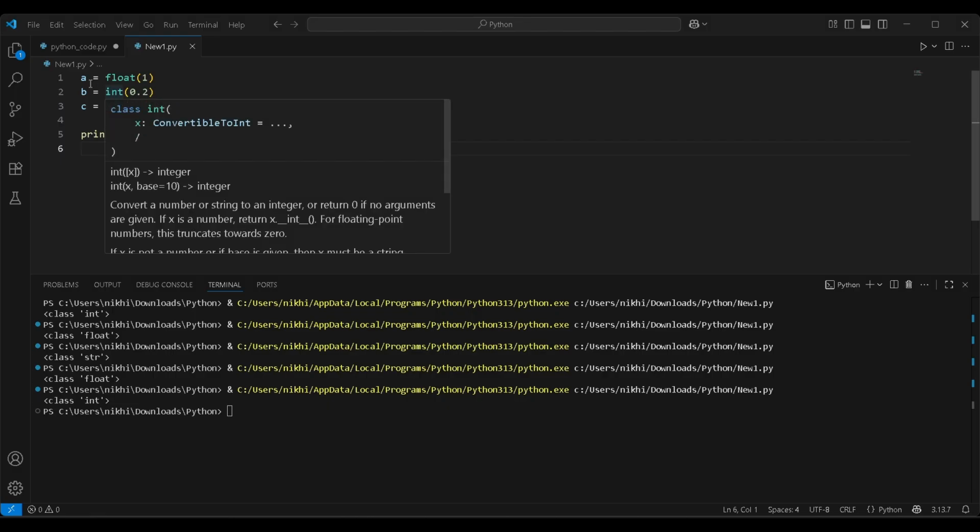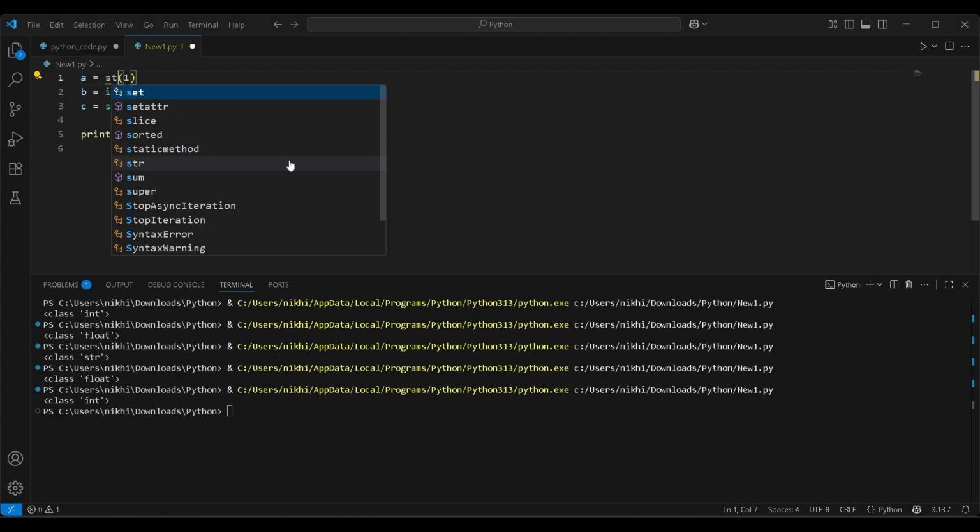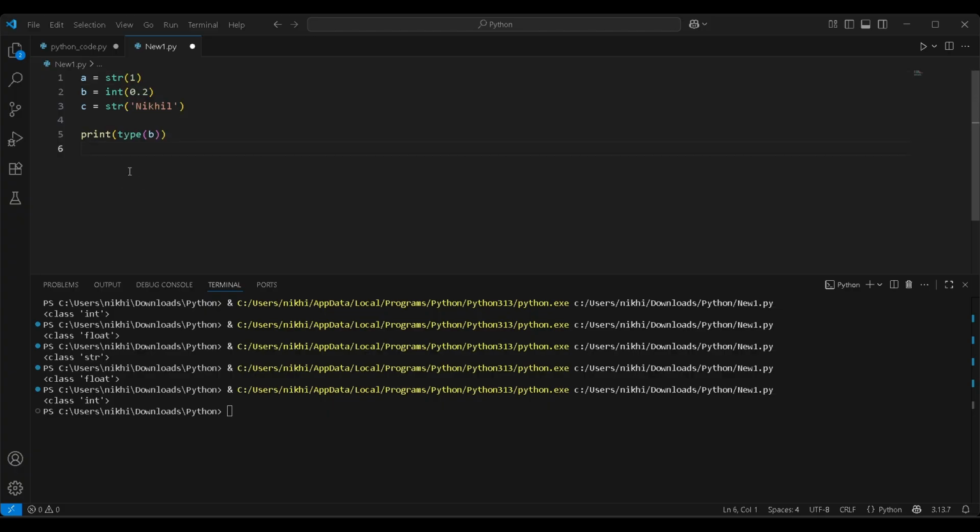So we made this integer into float, we made this float into integer, and we keep the string the same, because a string cannot be converted into an integer or float. But a float we can convert with string. Suppose this is an int, and I typecast it with str, a. When I print a, you will see it's class str.